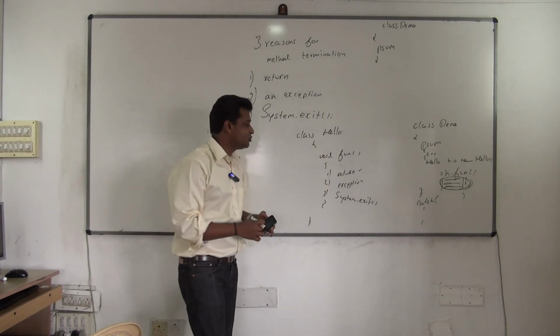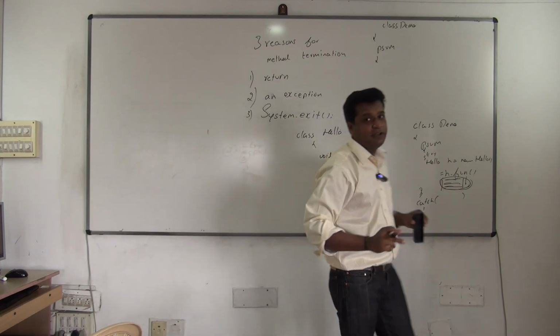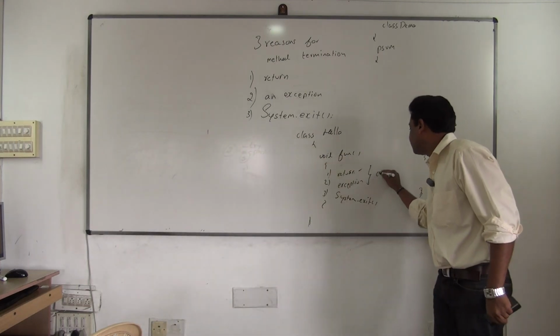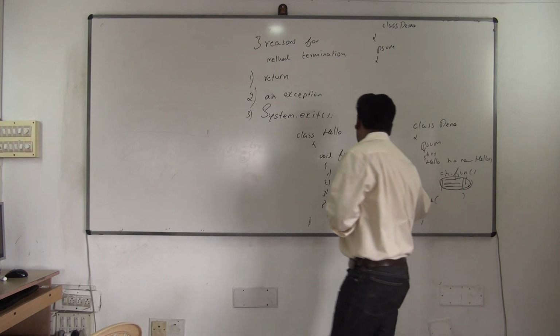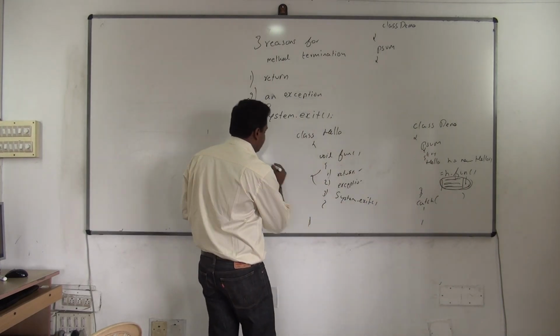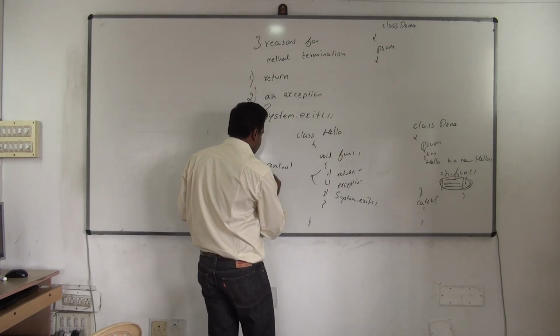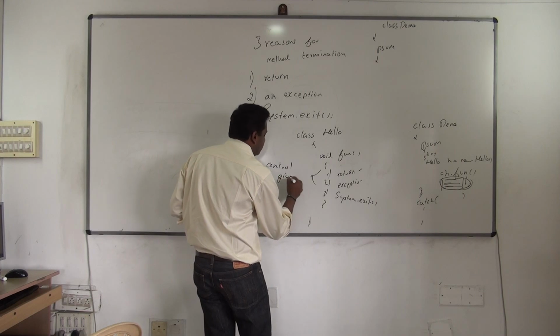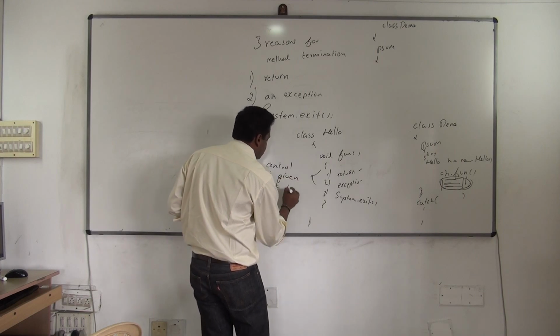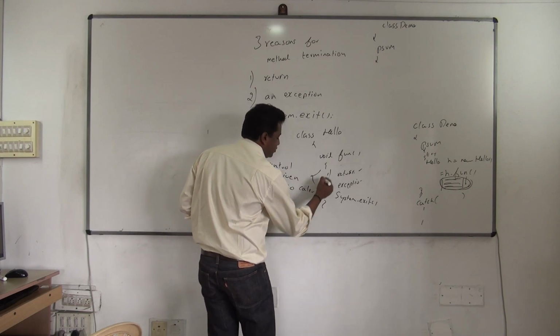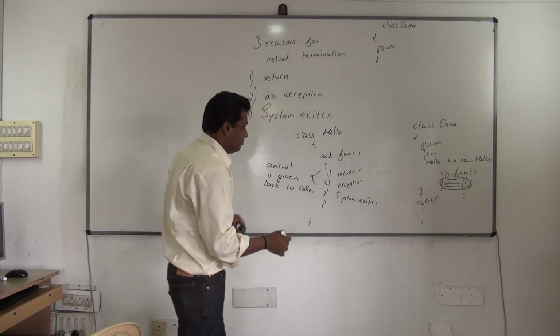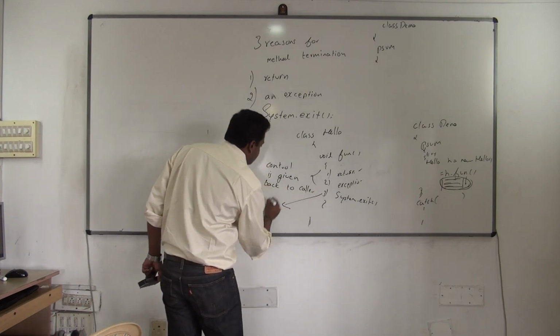But the difference between these two terminations and System.exit is that here control returns to the caller. Remember that. If you use return and exception now, control is given back to the caller in these two conditions. But if exit happens, what happens?